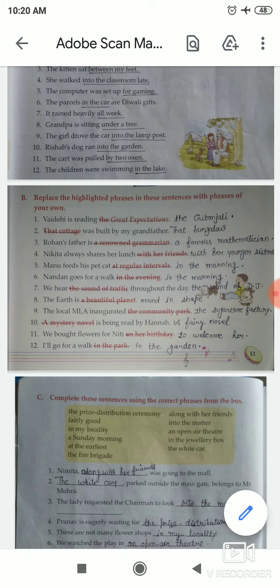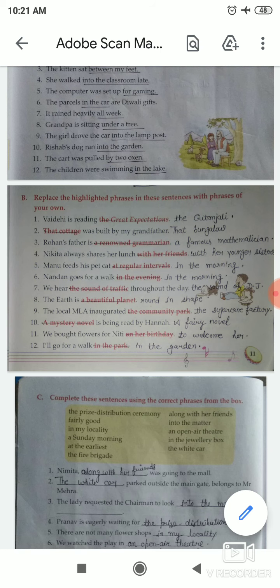Okay, so students, in the place of "on her birthday" we add a new phrase, "to welcome her." After that the sentence is like that: we bought flowers for Niti to welcome her. Okay, so students, now next and last: I'll go for a walk in the park. Okay, so students, in the place of "in the park" we add a new phrase, "in the garden." After that the sentence is like that: I'll go for a walk in the garden.